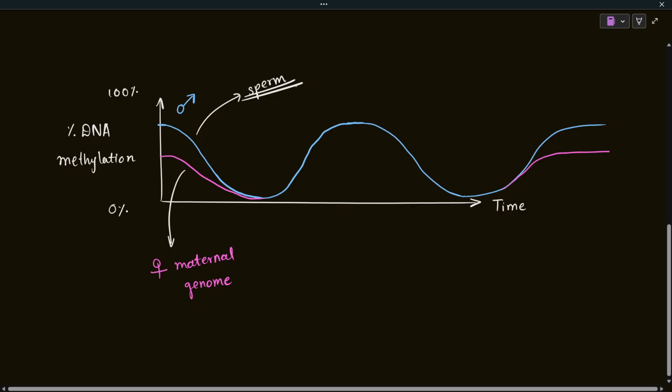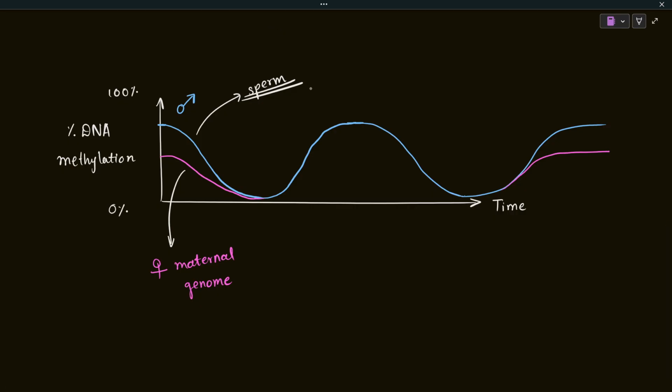So the sperm has less cytoplasm, and all of the genetic material is very densely packed in the nucleus of the sperm. And for this dense packing, the sperm needs high DNA methylation compared to the maternal genome, and that is why the methylation would be high in the paternal genome compared to the maternal genome. Okay, so that is why the graph looks like this.